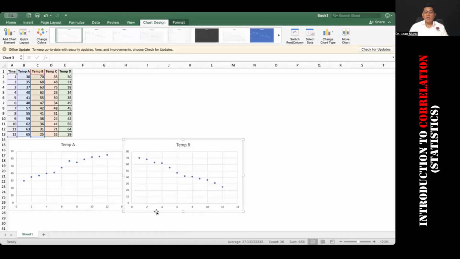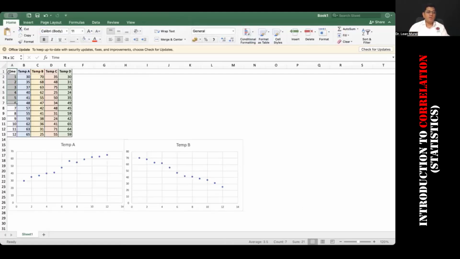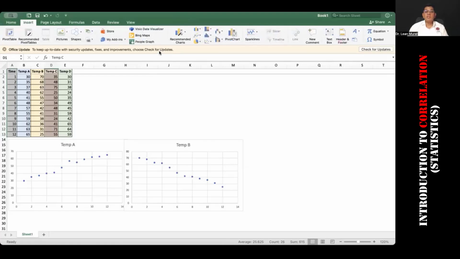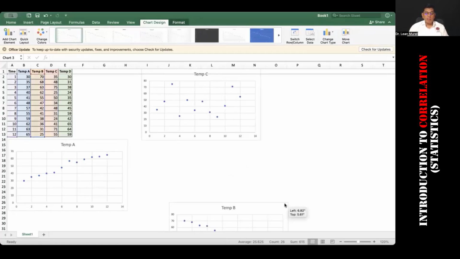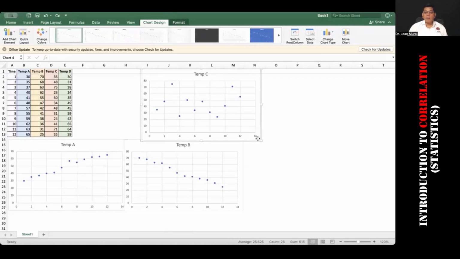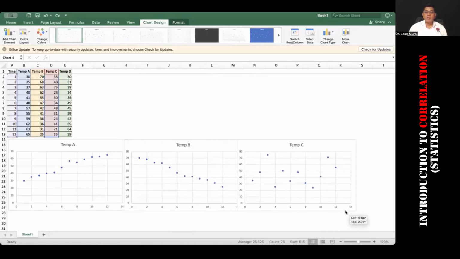Okay. Now I'm going to go to time versus temperature C and time versus temperature D. So again, I click the time here, and I'm going to choose temperature C, the time versus temperature C. I'm going to go to insert and click the scatter plot so that I get time versus temperature C.